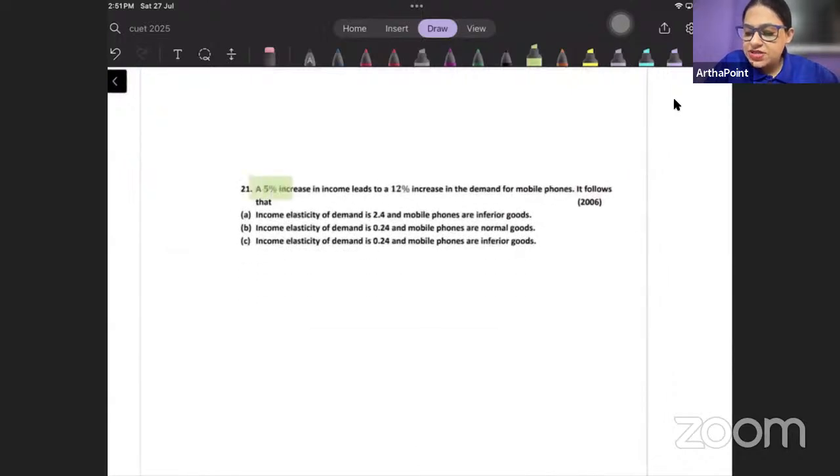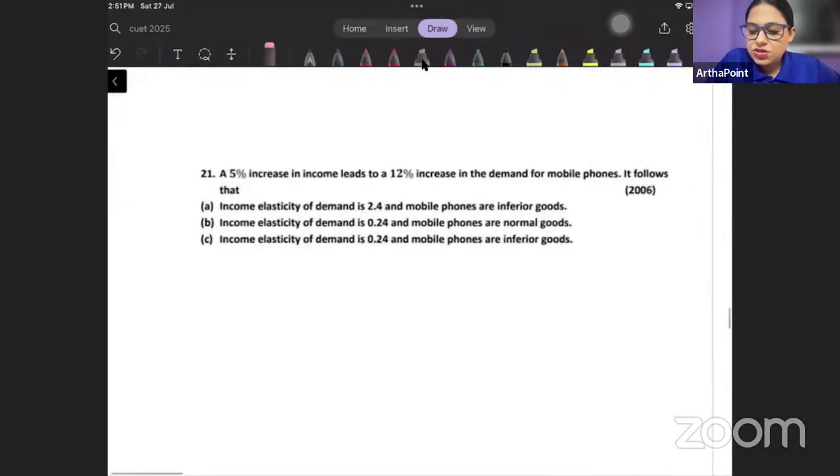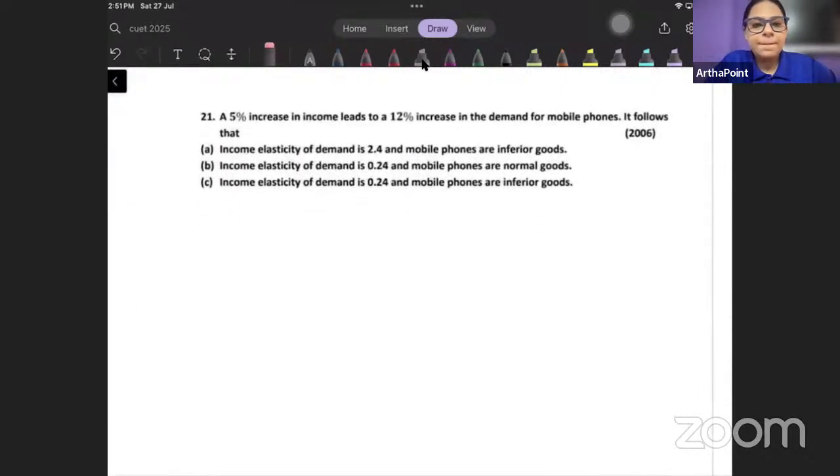A 5% increase in income leads to 12% increase in demand. It follows that. Try to do this thing. Let me zoom this. Try to find the income elasticity.